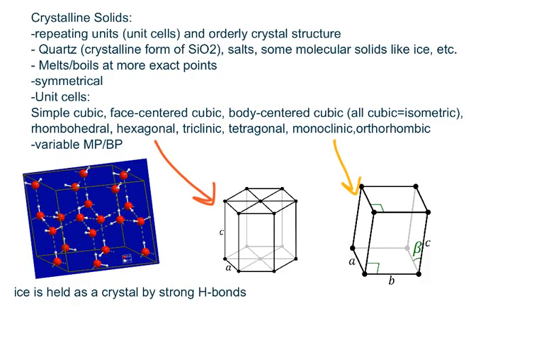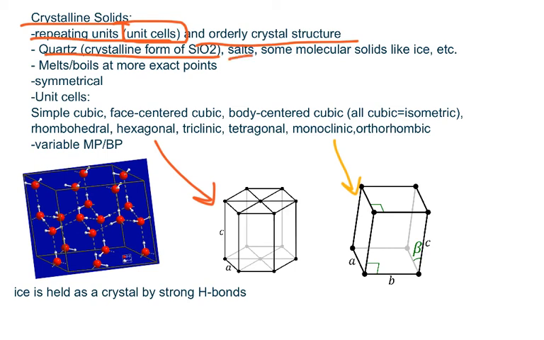Now let's talk about our final type of solid that we are going to go over. These are crystalline solids. Crystalline solids have repeating units unlike amorphous solids, and these repeating units are called unit cells. They have orderly crystal structures, and quartz, which is the crystalline form of silicon dioxide, has a crystalline structure.